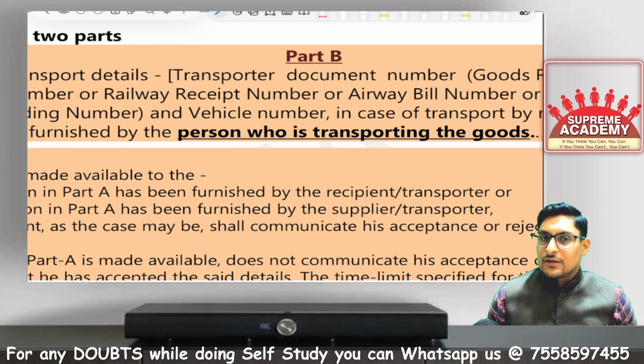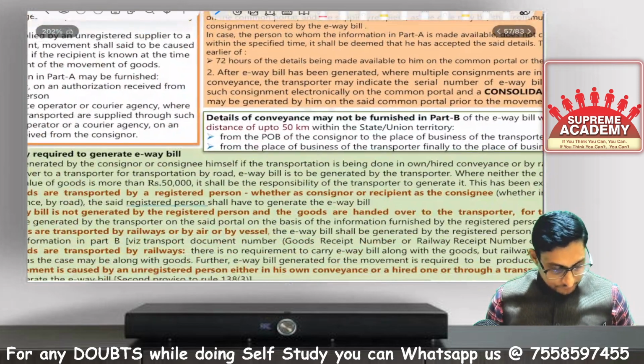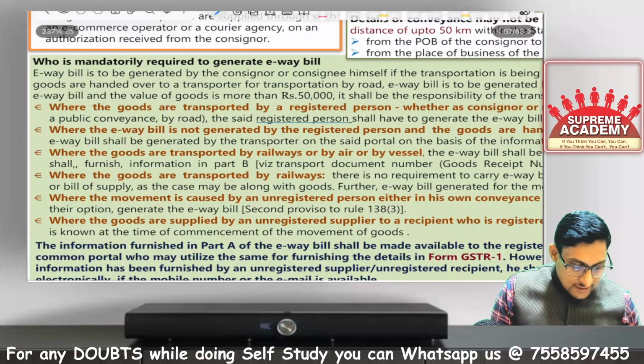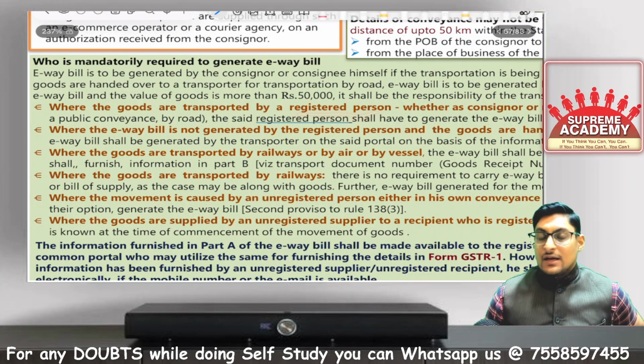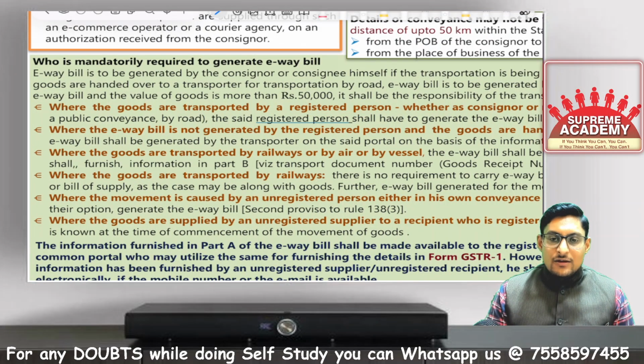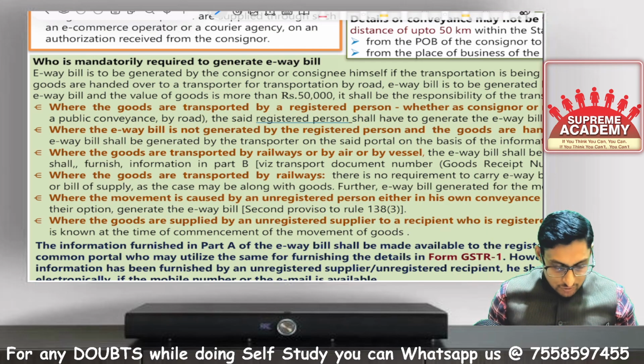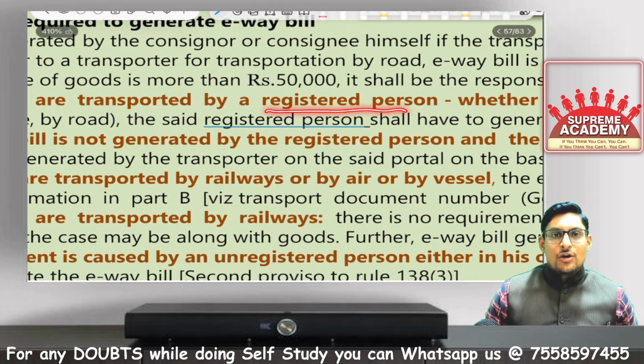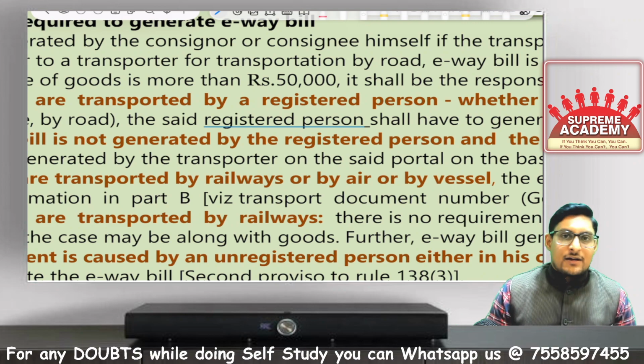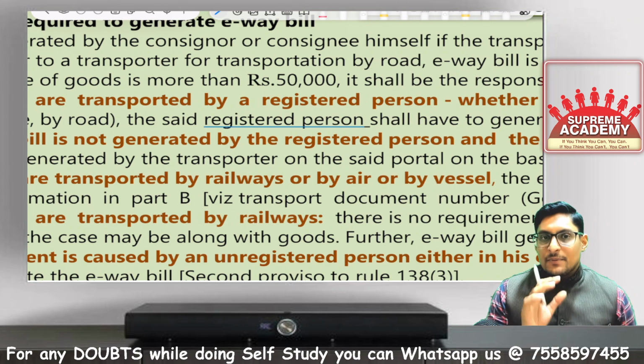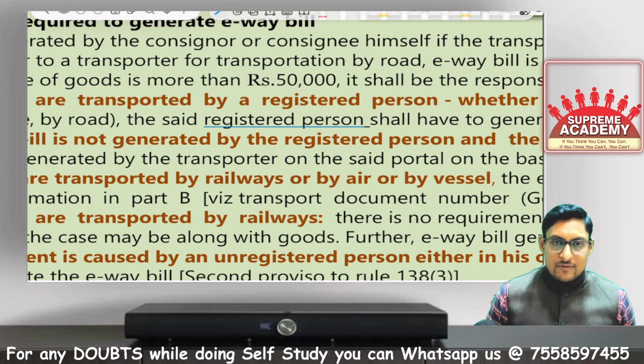Now, who is the person transporting the goods? See here. When the goods are transported by a registered person, either the consignor or the consignee, either the supplier or the recipient, whosoever is the registered person taking the responsibility to make the transportation arrangements, that person is going to fill part B and generate the e-way bill.